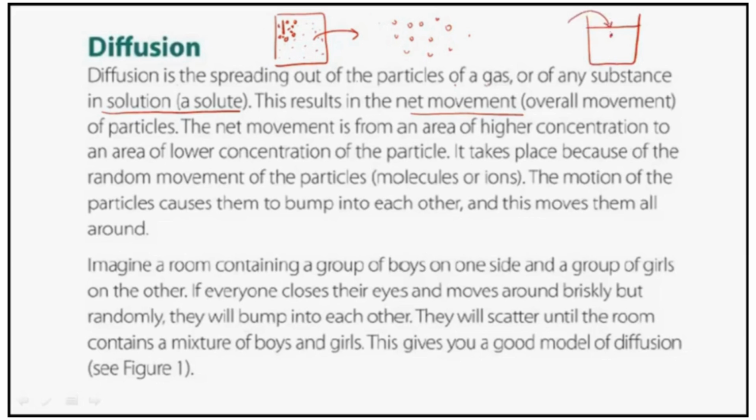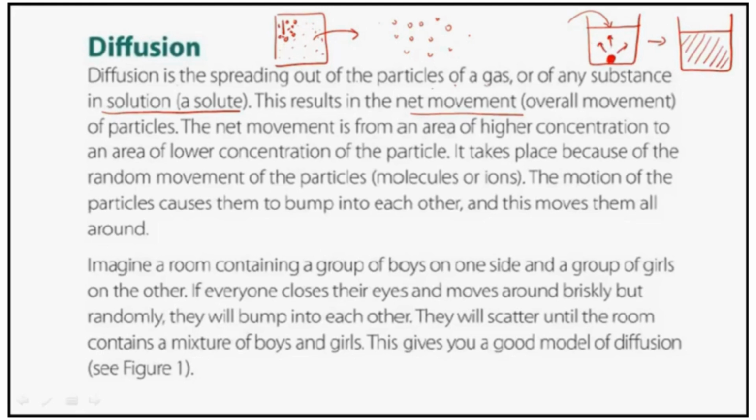Likewise, let's say you have a glass of water, and you might have actually performed the experiment, you drop a drop of food dye, a potassium permanganate that's brightly colored, purple in color. If you drop a food dye and you do not stir it, you just leave it as such, you'll see that initially the food dye was concentrated here at the bottom. If it is denser, it will get accumulated here. But very soon, after you leave it undisturbed for 2 hours, you will see that the whole solution becomes colored. Why? What happened? There was the spread, there was the diffusion of this color taking place in all the directions for even distribution, right?